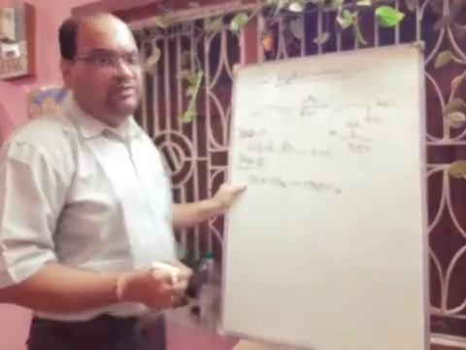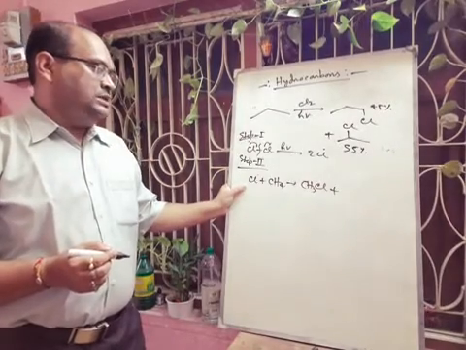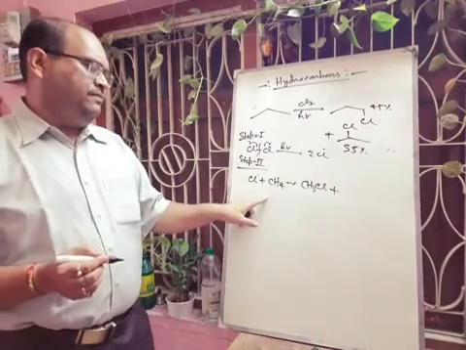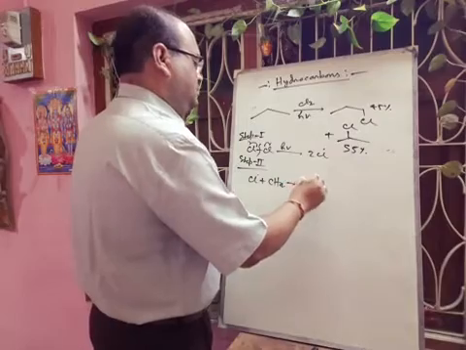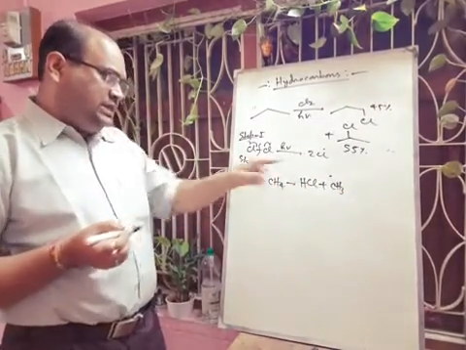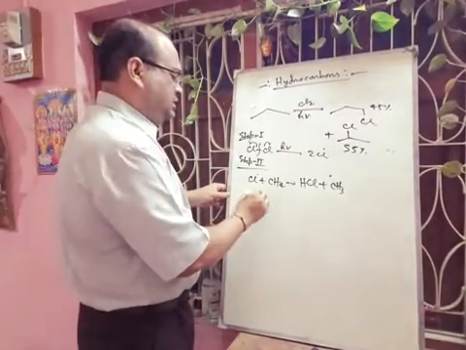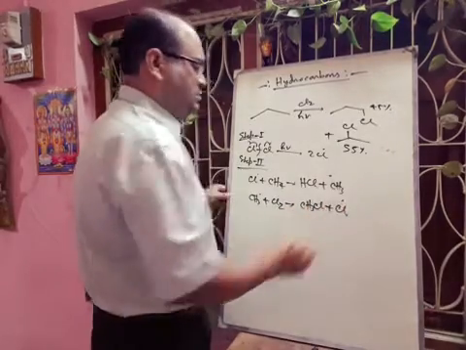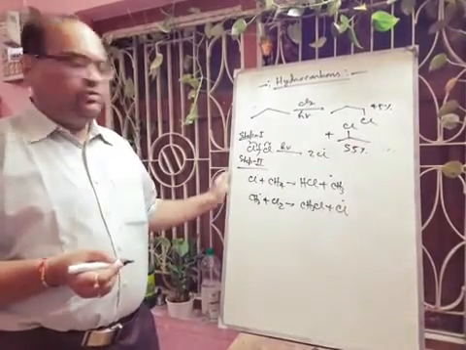That Cl dot will react with this methane, forming HCl. There will be formation of HCl plus CH3 dot. Next, this CH3 dot will again react with the chlorine molecule. CH3 dot reacts with the chlorine molecule, forming CH3Cl plus Cl dot. Now, this is step 2 and step 3.